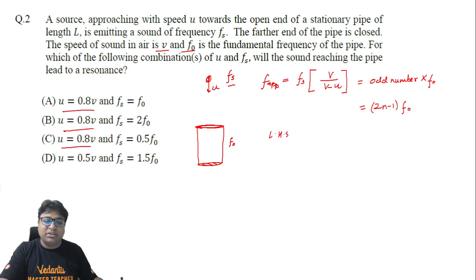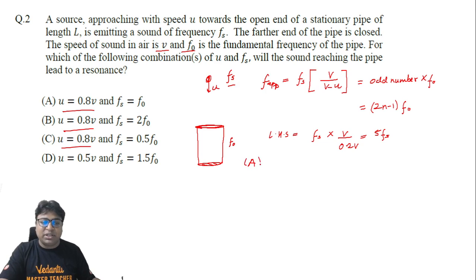Now the left hand side becomes Fs into V upon V minus 0.8 V. So that's 0.2 V, and it becomes 5 Fs. The left hand side becomes 5 Fs. Now for option A, if Fs is equal to F naught, then the right hand side will become 2n minus 1 into F naught, into Fs. It is possible: if I keep n as 3, then we get 5 Fs, and the left hand side also has 5 Fs. So option A can be satisfied, so option A is the correct one.